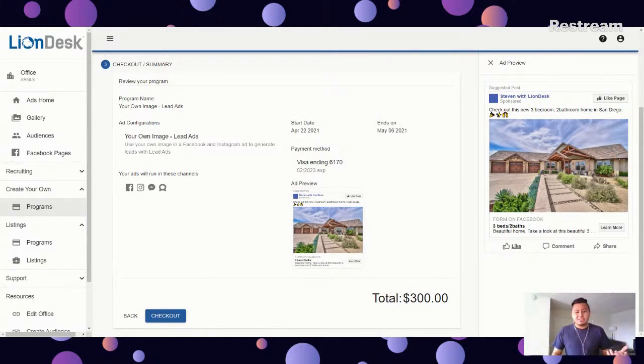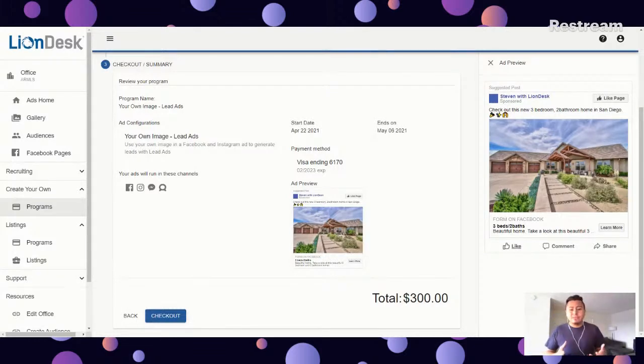So make sure to take advantage of this. There's definitely more resources that you can take advantage of if you want to learn more, right? We did an example of one blueprint, a listing blueprint, right? We have a few others that you can take advantage of. So if you want to learn more about the ad portal, listing blueprint, and the best practice tips, you can join our online course that takes you through all of that information on how to set up, how to create your ads, how to follow up with your new leads, and also best practice tips.